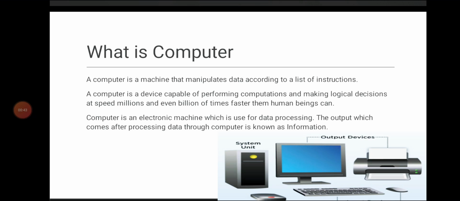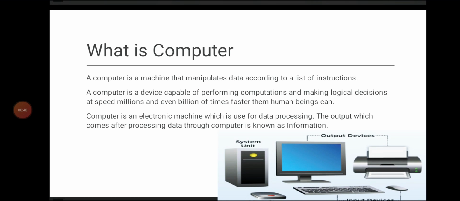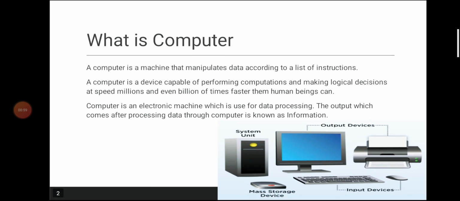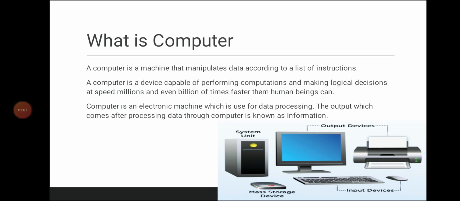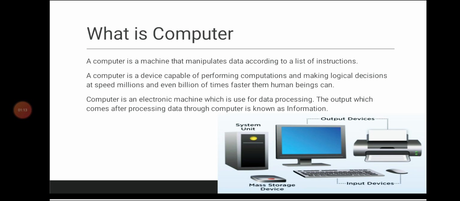However, the calculation is not the only use of computer. It can be used for different purposes. People use computer to solve different problems quickly and easily. It has changed the way of life. A computer is a machine that manipulates data according to a list of instructions. A computer is a device capable of performing computation and making logical decisions at speeds millions and even billions of times faster than human beings can.